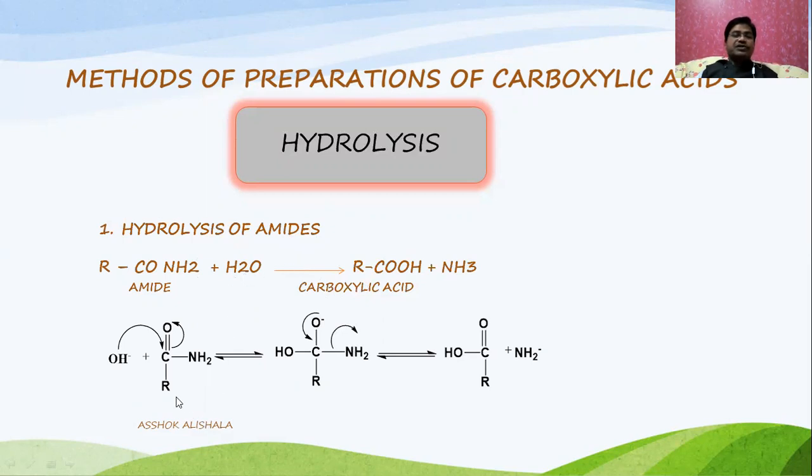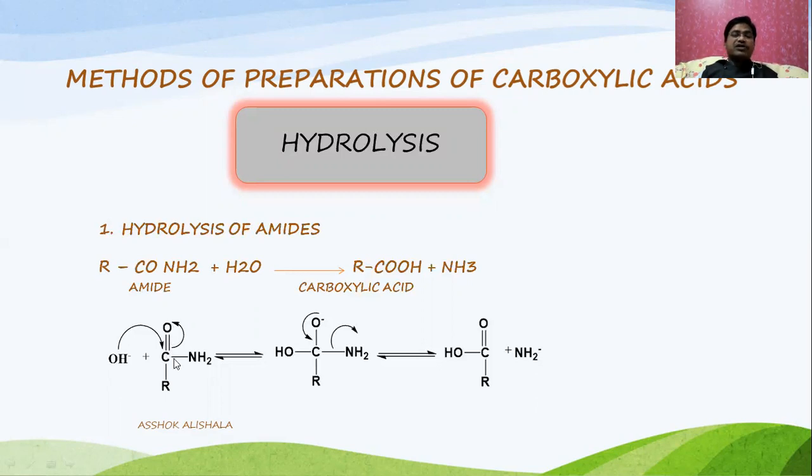And you see this one, in the presence of either acidic or basic medium, the water has OH minus ions. First, the OH minus ion adds to the carbon. Why? Because between carbon and oxygen, the oxygen is more electronegative and carbon is less electronegative.